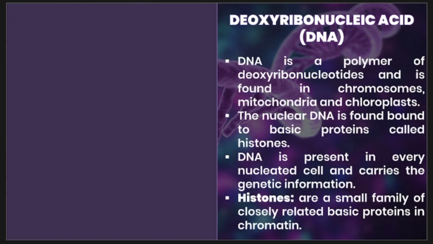So I'll only highlight the last slides, in which we have here histones. Histones are a small family of closely related basic proteins in chromatin. And please take note that histones are usually found in relation to cell division, in which we have your chromosomes. Your histones play a crucial role in DNA packaging. We also have the regulation of gene expression and also the overall structure of your chromosomes.